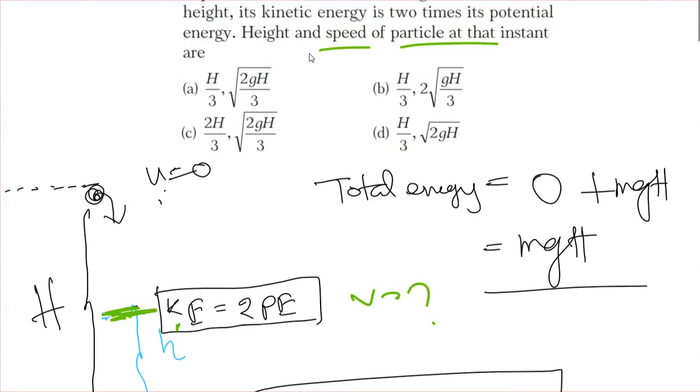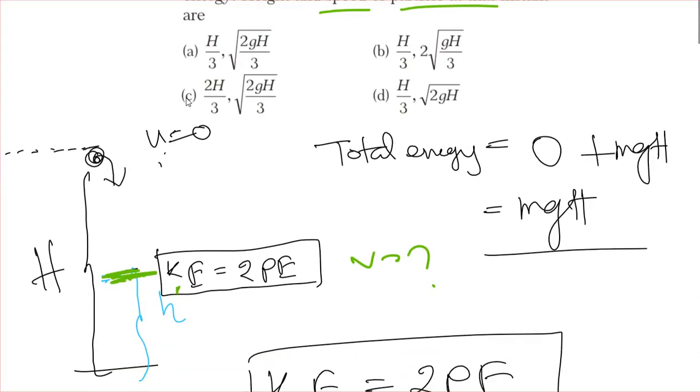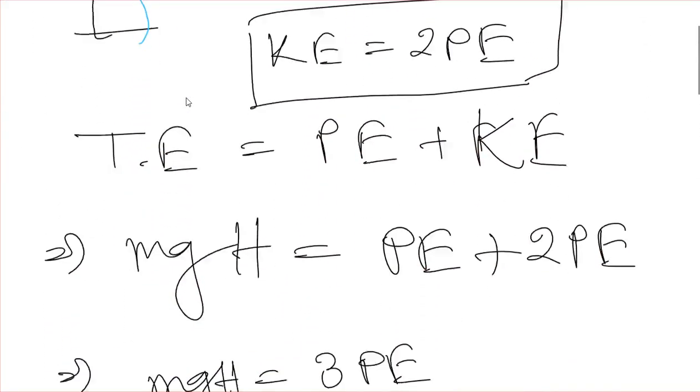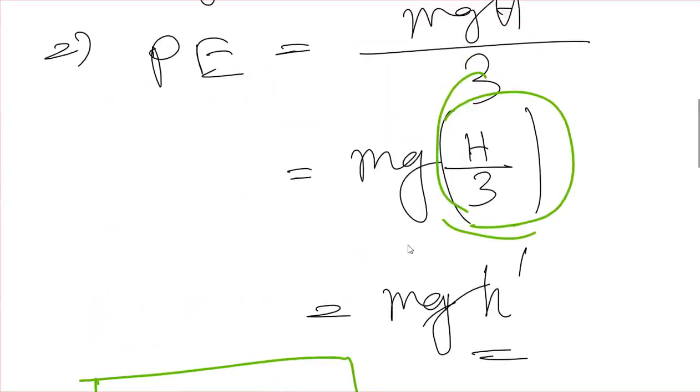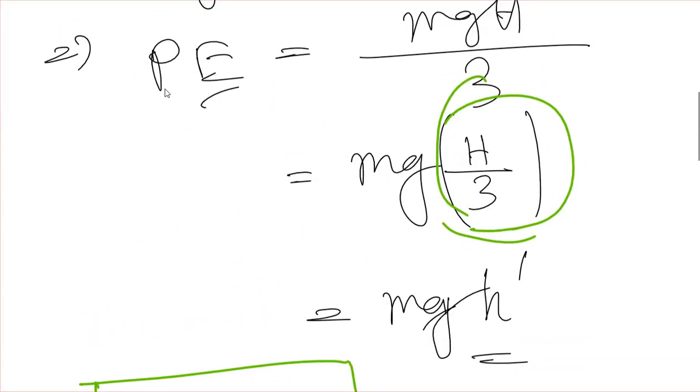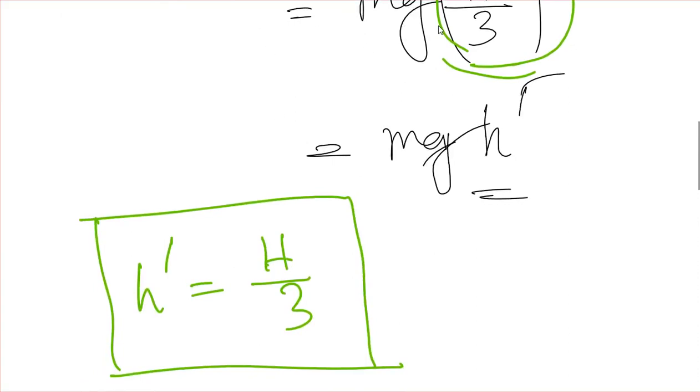So value of v अगर हम लोग फाइंड करें, we can simplify more at this point. We get that the value of potential energy is mg h by 3, okay.